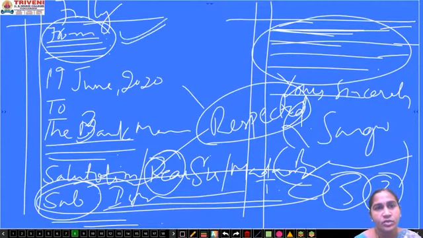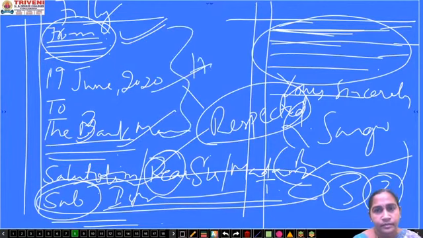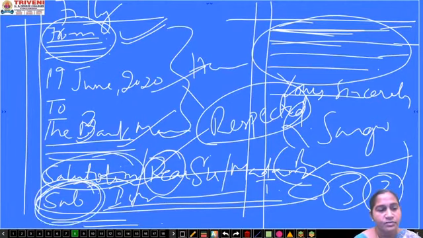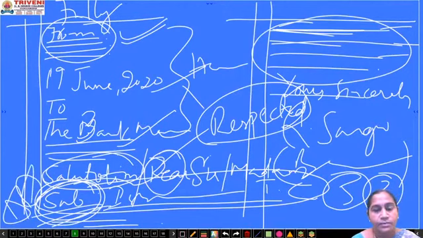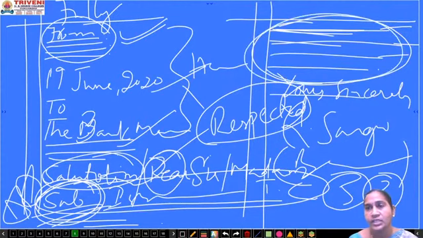Here from address is required, then date, the second step, then to address. These are called headings. Then you will go with a salutation. After salutation, subject is very important. Without a subject, there is no official letter. After the subject, you have to go with the body of the letter.